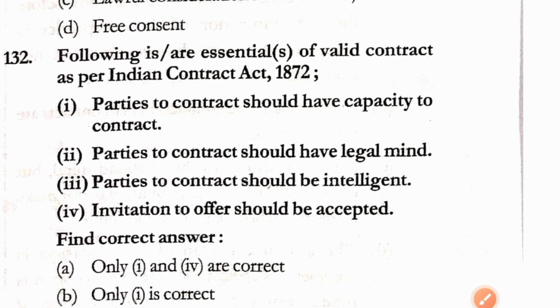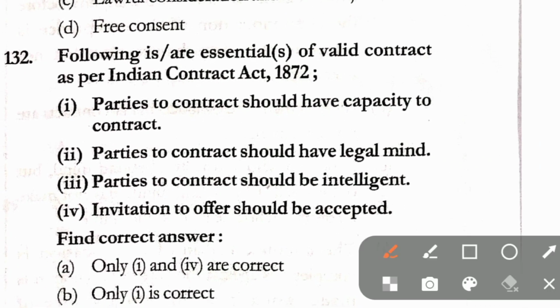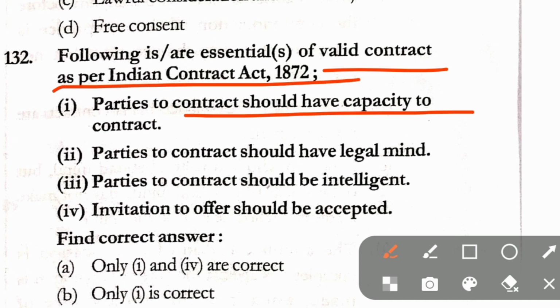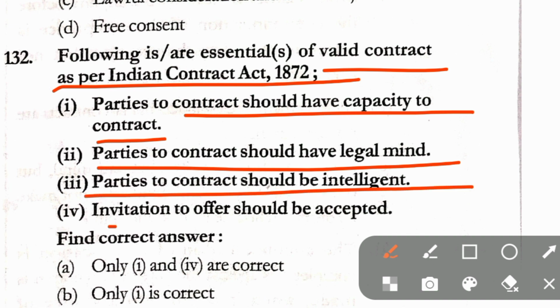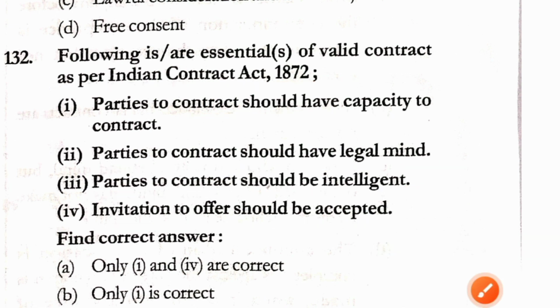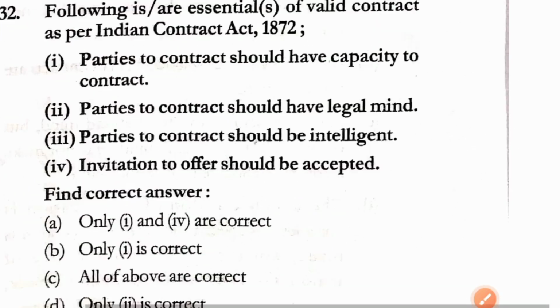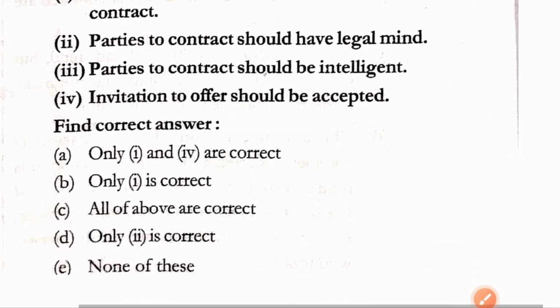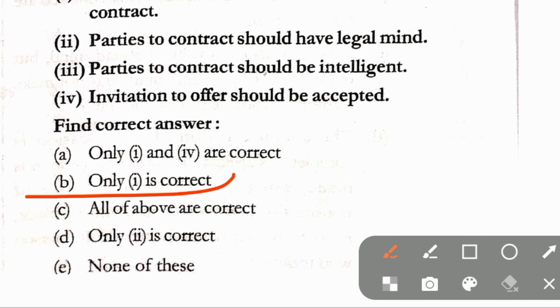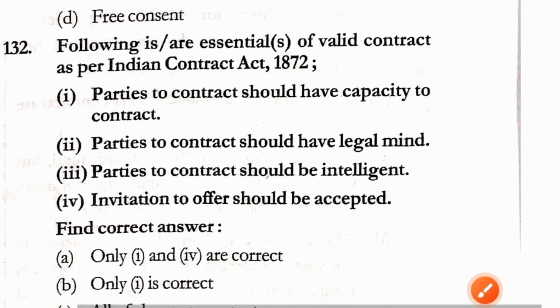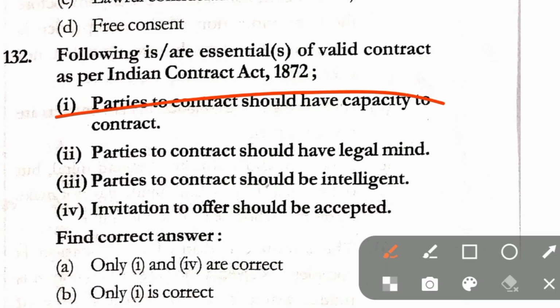Question number 132. Following are the essentials of a valid contract as per the Indian Contract Act 1872. First, parties to contract should have capacity to contract. Second, parties to contract should have legal mind. Third, parties to contract should be intelligent. Fourth, invitation to offer should be accepted. Find the correct answer. Here in question number 132, the correct option is option B, that is only one is correct. That is, parties to contract should have the capacity to contract.